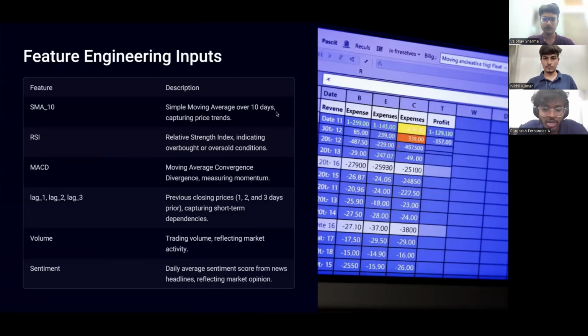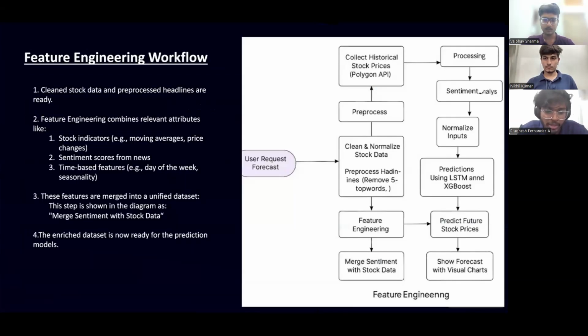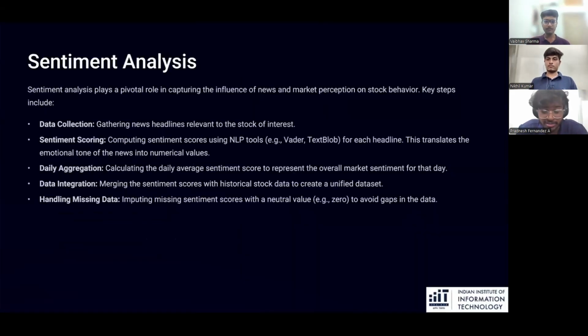And lastly, we inject the sentiment score, a number between -1 and +1, derived from the news headlines for the same day. All of these features are normalized using standard scaler and min-max scaler so that the neural network can train efficiently. This is the feature engineering workflow where clean stock data and preprocessed headlines are ready. The feature engineering combines relevant attributes like stock indicators, sentiment scores, and time-based features. These features are merged into a unified dataset, and this step is shown in the diagram as merge sentiment with stock data. The enriched data is now ready for the prediction models like XGBoost and LSTMs.